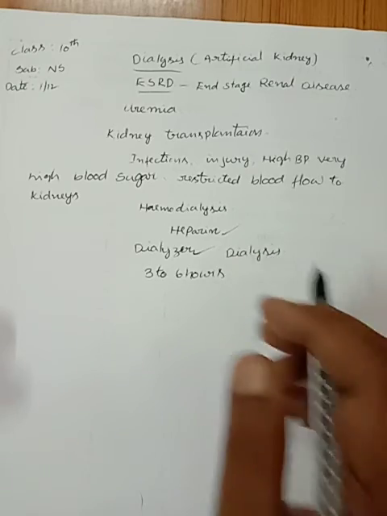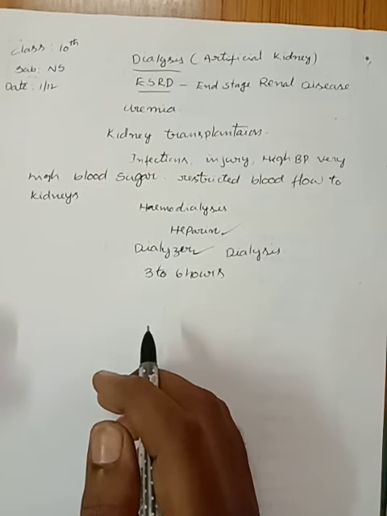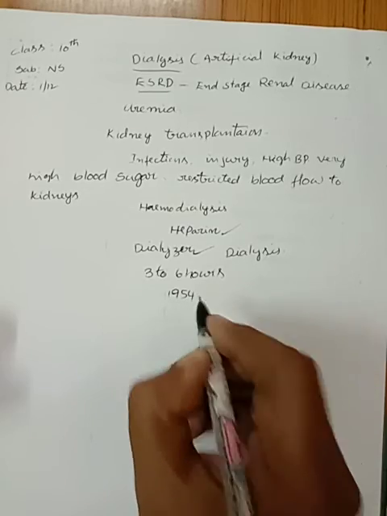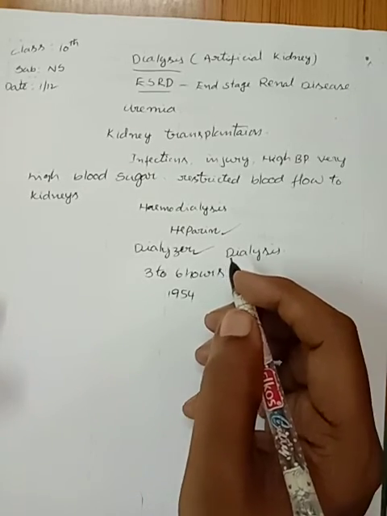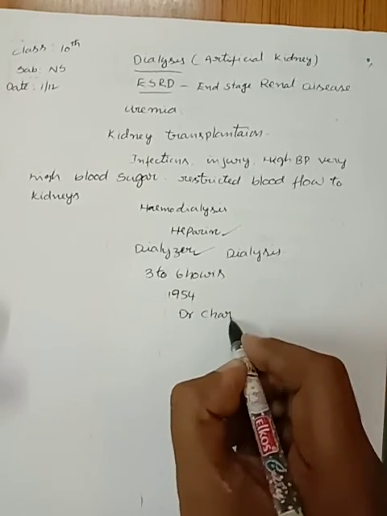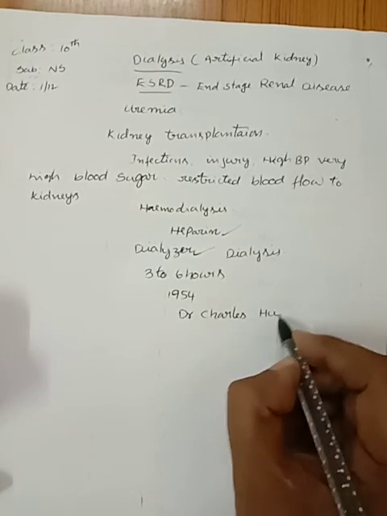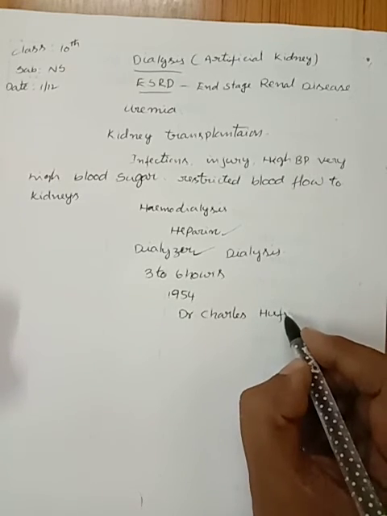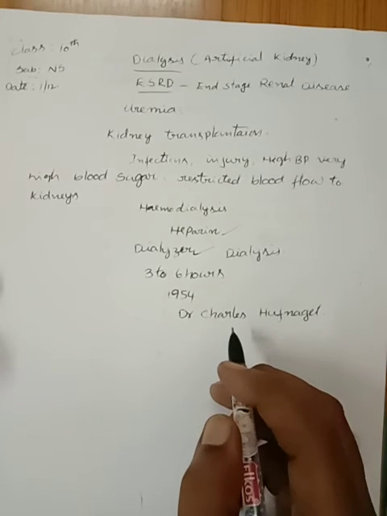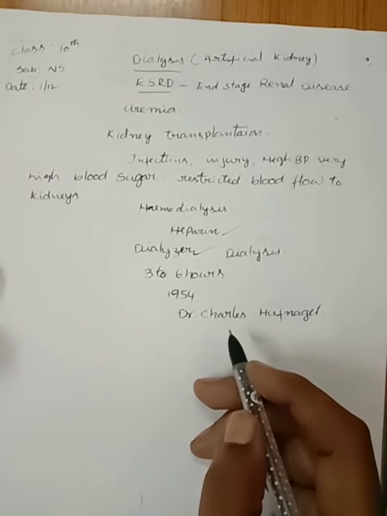Do you know, children, the first kidney transplantation was performed between identical twins in the year 1954 by Dr. Charles Ofnagel. He was a surgeon at Washington in the United States of America.